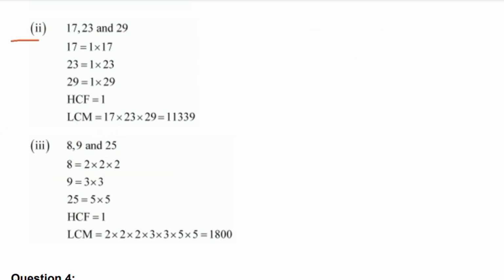Second, 17, 23 and 29. 17 is equal to 1 into 17. 23 is equal to 1 into 23. 29 is equal to 1 into 29. HCF is equal to 1. LCM is equal to 17 into 23 into 29, which is equal to 11339.